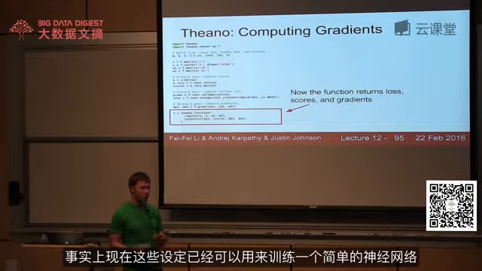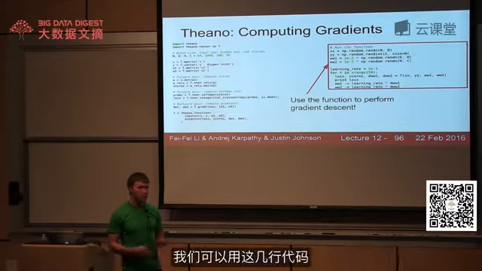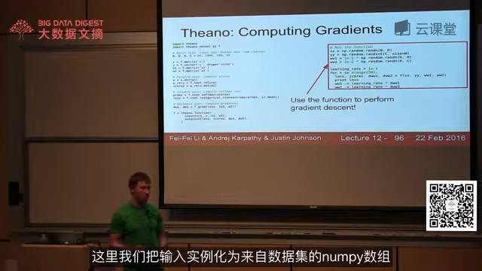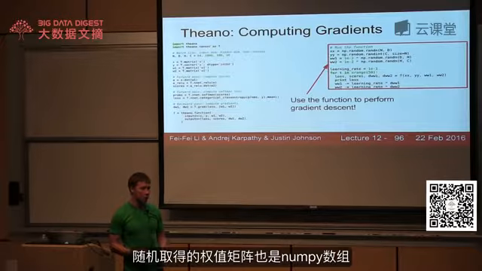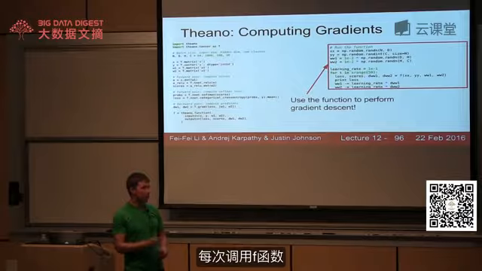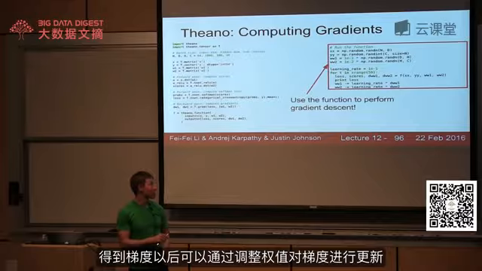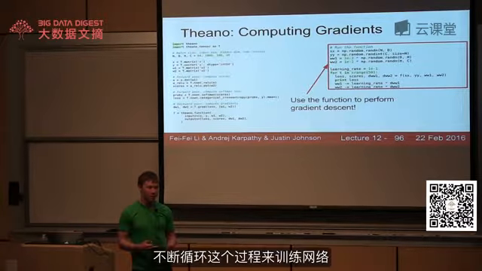So now we can actually use this setup to train a very simple neural network. We can implement gradient descent in just a couple lines using this computational graph. So here we're instantiating actual NumPy arrays for the data set and the vectors, and some random weight matrices as, again, actual NumPy arrays. And now every time we make this call to f, we get back NumPy arrays containing the loss and the scores and the gradients. So now that we have the gradients, we can just make a simple gradient update on our weights and then run this in a loop to train our network.